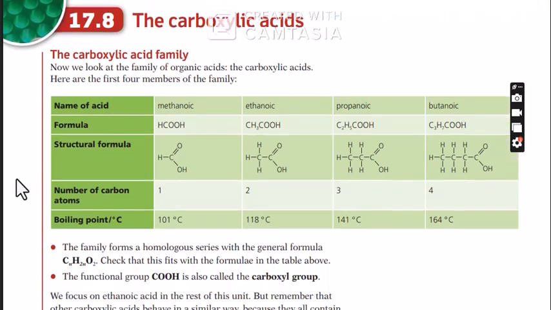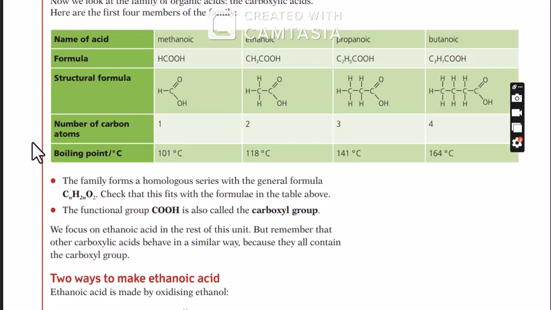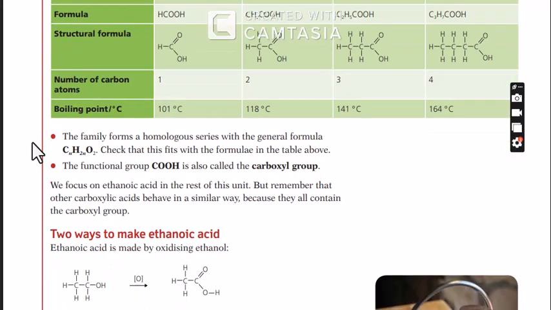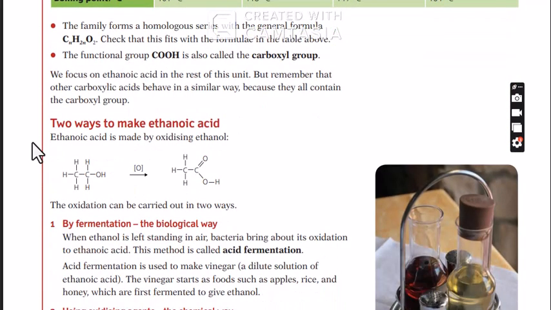Now carboxylic acid. For carboxylic acid, we are looking at the group where you have an alkyl group and COOH. There's a COOH after the alkyl group. So for example, you have methanoic acid, ethanoic acid, propanoic acid, and butanoic acid. Here we've talked about the homologous series already. So please put these notes down.